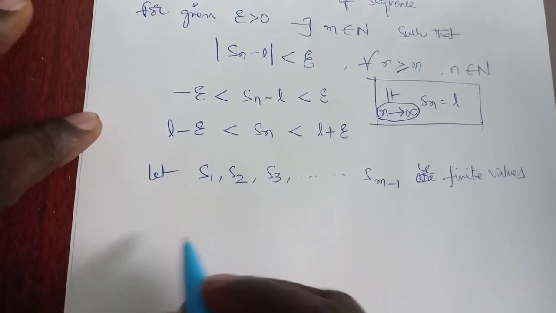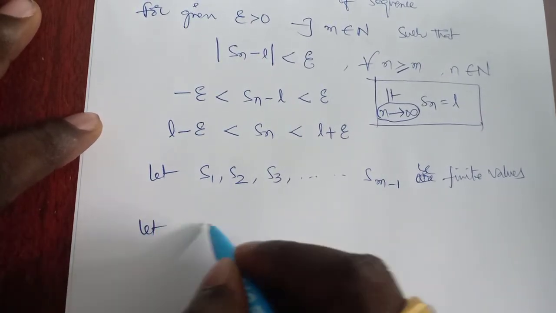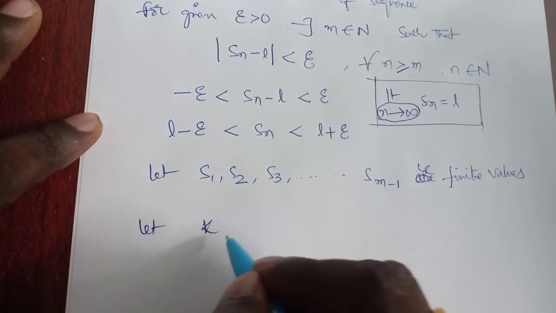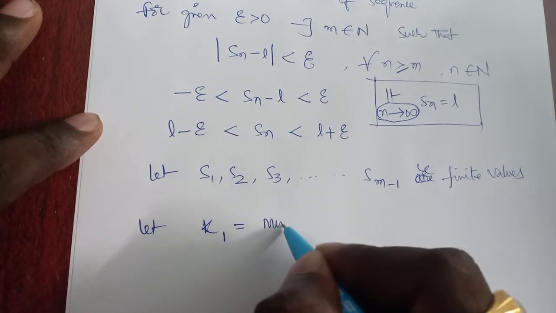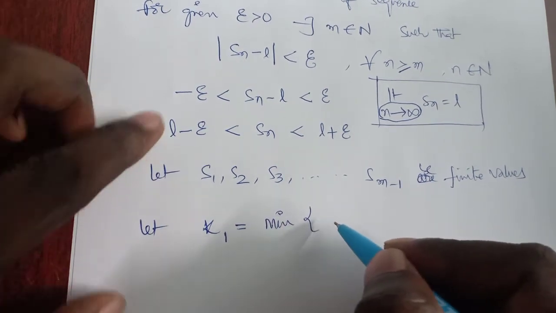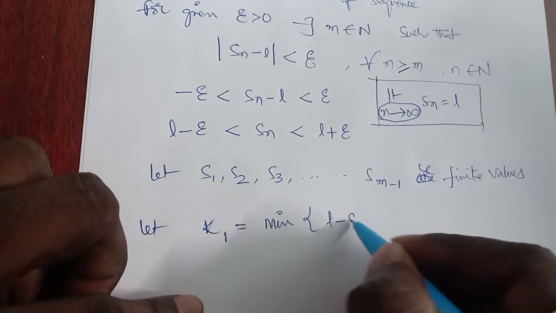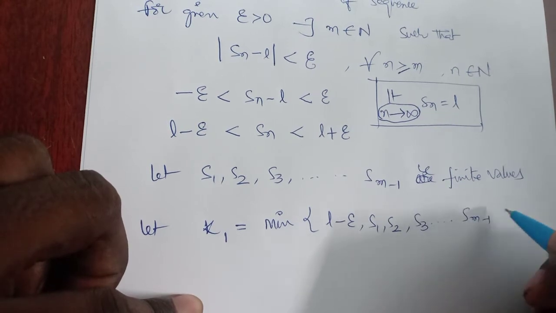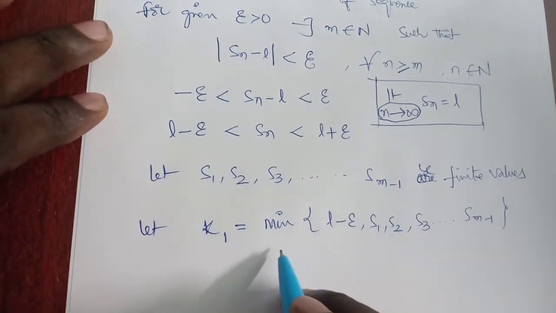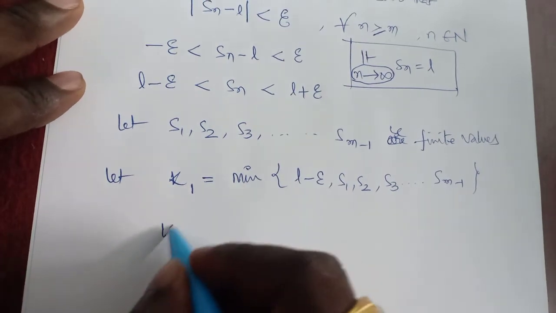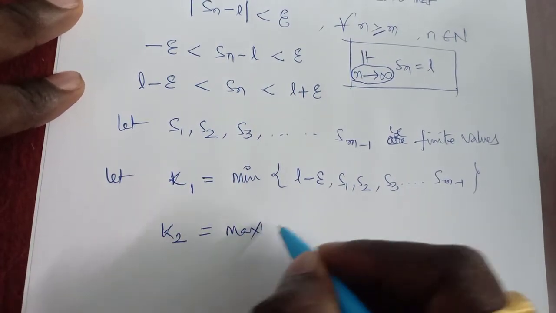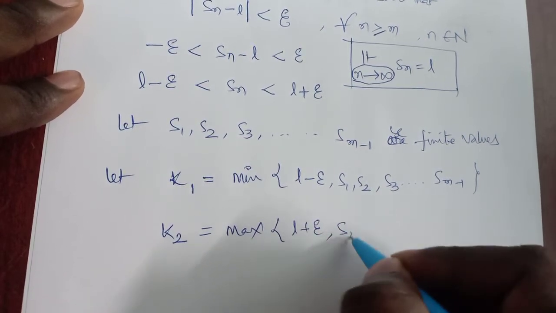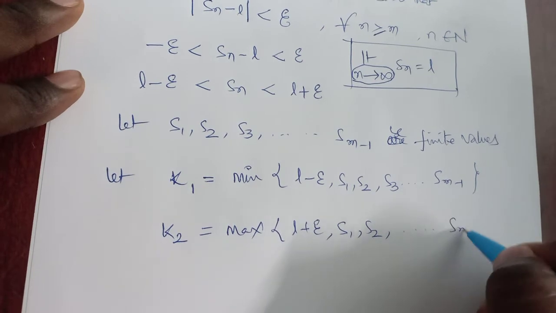Okay, so let us consider one value, suppose k1 is equal to the minimum of L minus epsilon, S1, S2, S3 and so on up to Sm minus 1. If it is a finite set, we have a minimum. And then k2 equals the maximum of L plus epsilon, S1, S2 and so on up to Sm minus 1.